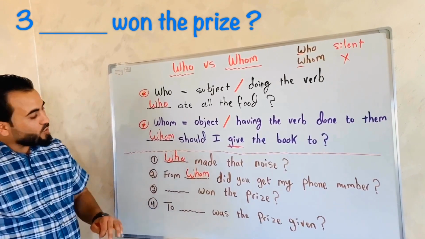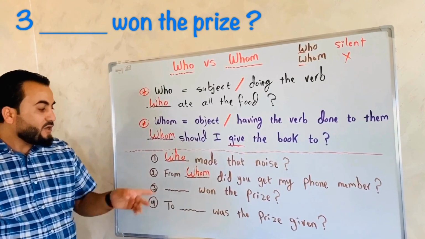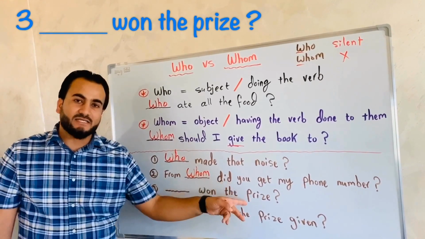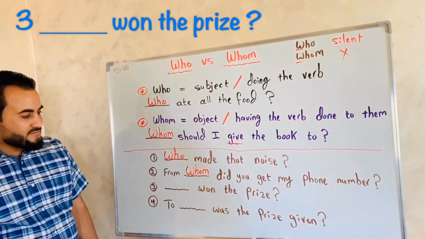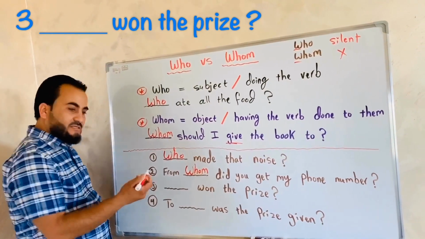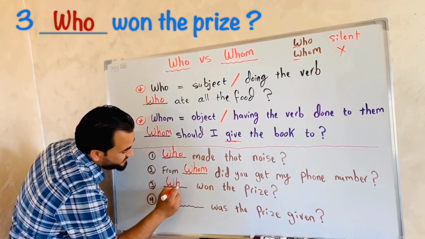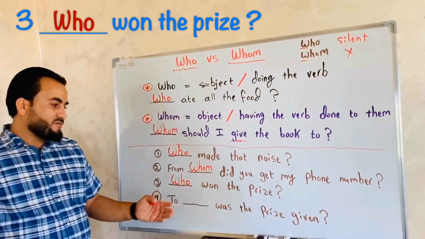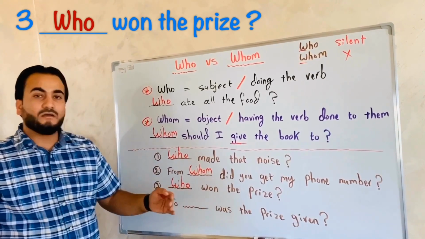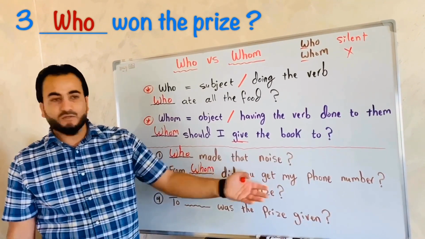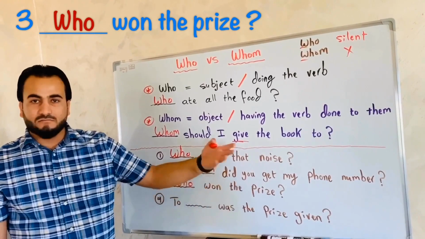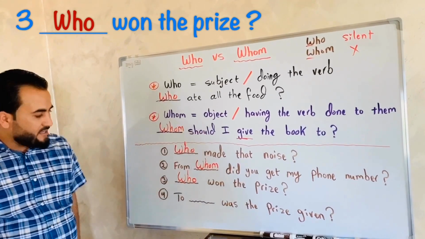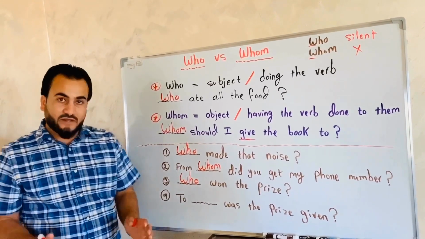Number 3. Who or whom, what do you think, won the prize? Who won the prize? So the answer is who. Why? Because you're asking me about the subject doing the verb. Yes, about the subject, about the person who won the prize. So the answer may be John, John won the prize. Okay, very nice. Okay, friends?